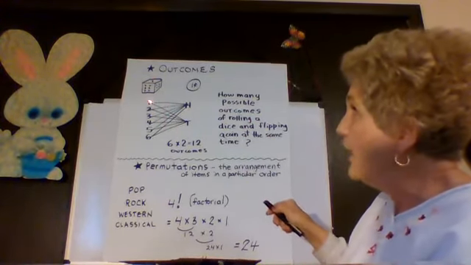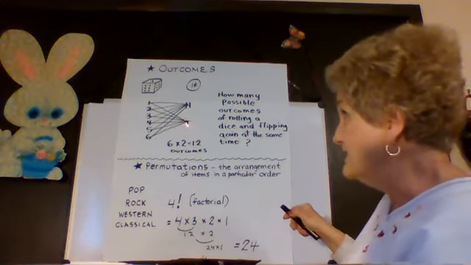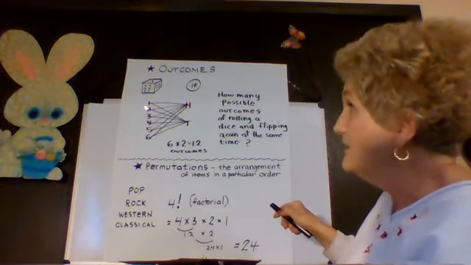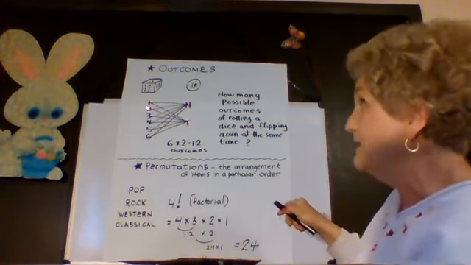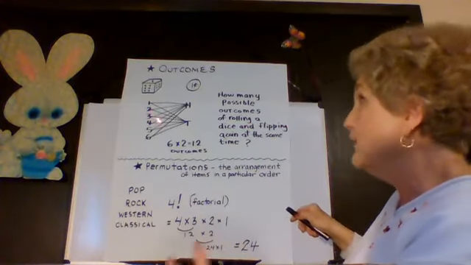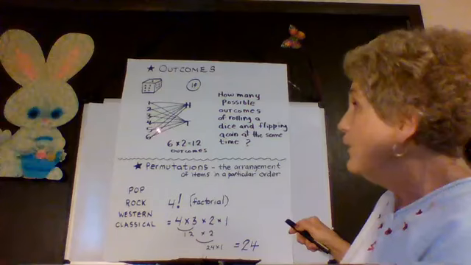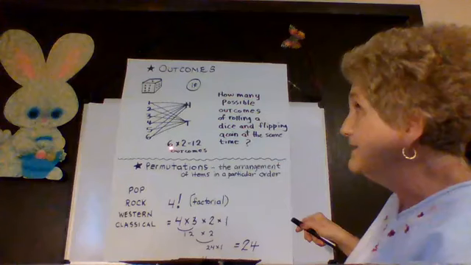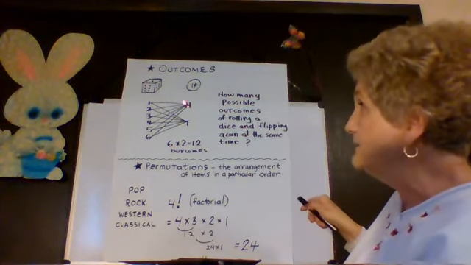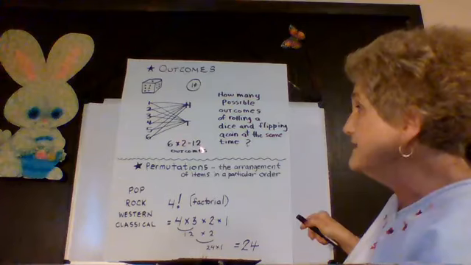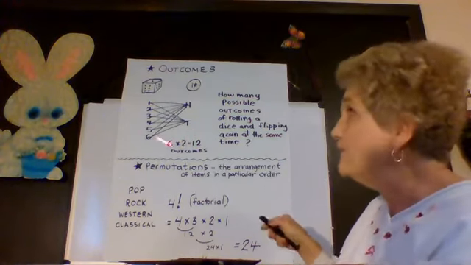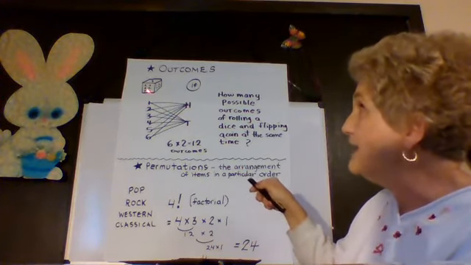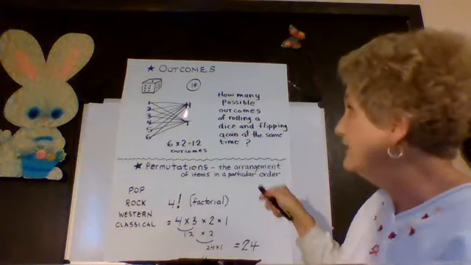If I roll a 1, it could go with a tail, or it could go with a head. If I roll a 2, it could go with a tail or with a head. If I roll a 3, it could be with a tail or a head, and so forth. What you do to find the total number of possible outcomes is take the 6 possibilities on the dice and multiply it by the 2 possibilities on your coin. 6 times 2 is 12. You can have 12 possible outcomes by rolling 1 die and 1 coin. Okay?